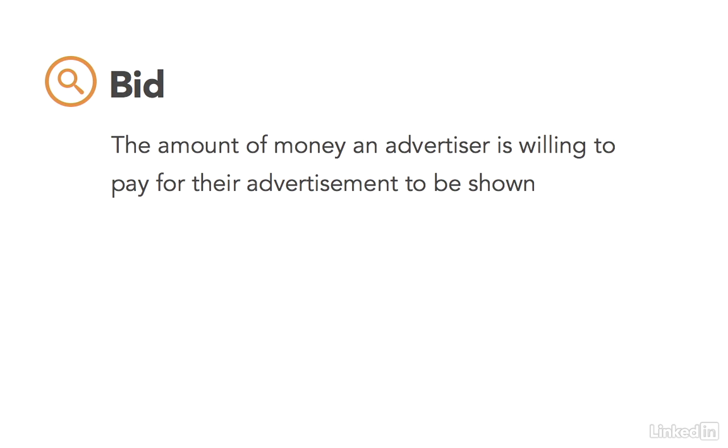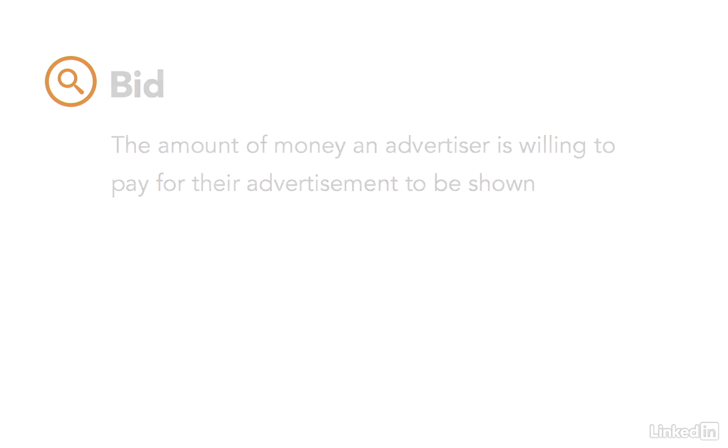Based on those settings, when somebody's watching a video on YouTube that needs an advertisement, Google is automatically going to pull in all those advertisers that are a good fit for that video, and they're going to create a little bidding war between those advertisers. The advertiser that's willing to pay the most has their ad shown in front of that video. So we're not actually going to be bidding ourselves, but the settings that we specify in our campaign are going to determine how much we're willing to bid on each video.